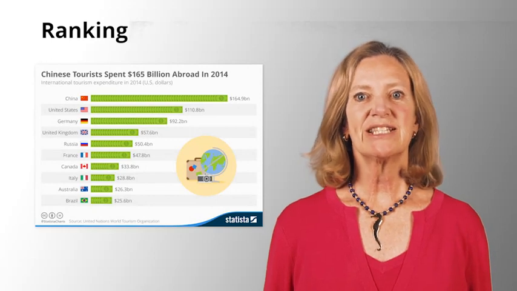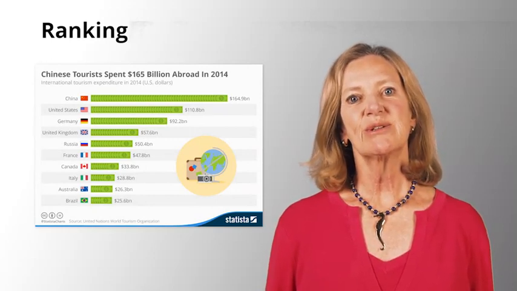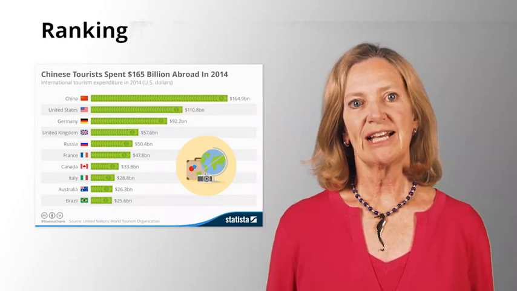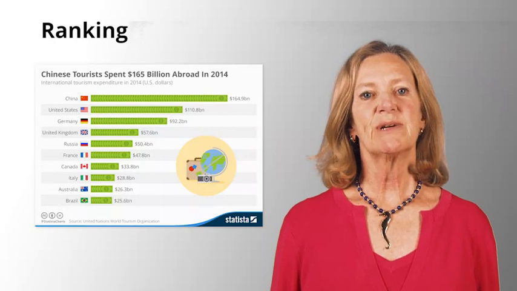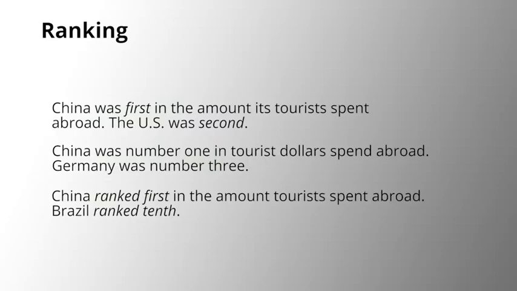Next, we're going to look at lists that rank things first to last. This chart represents the amount tourists spent abroad. You can see that Chinese tourists spent the most, but let's describe the ranking first to last. Think about how you would express the ranking. Did you come up with any of these possibilities?